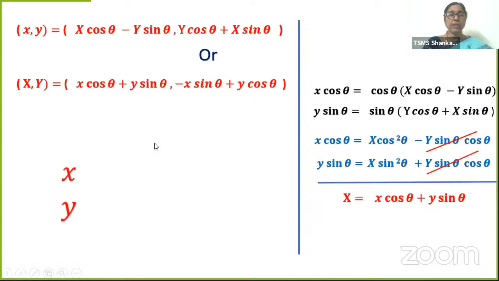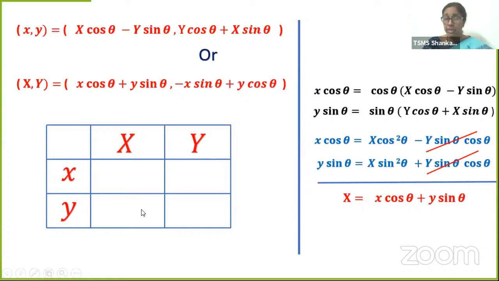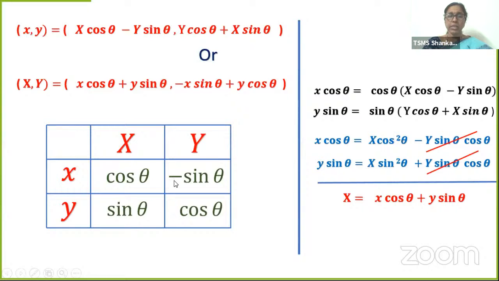Now how are we going to remember this? X cos theta minus y sin theta are capitals, and y cos theta plus x sin theta are the original coordinates. When you want to find new coordinates, this is the formula. Let's look for some simple way of remembering these two formulae. I'm going to take capital X, capital Y as new coordinates, original coordinates x and y, and then take a tabular form. What I am going to do here is write cos theta, minus sin theta, cos theta.